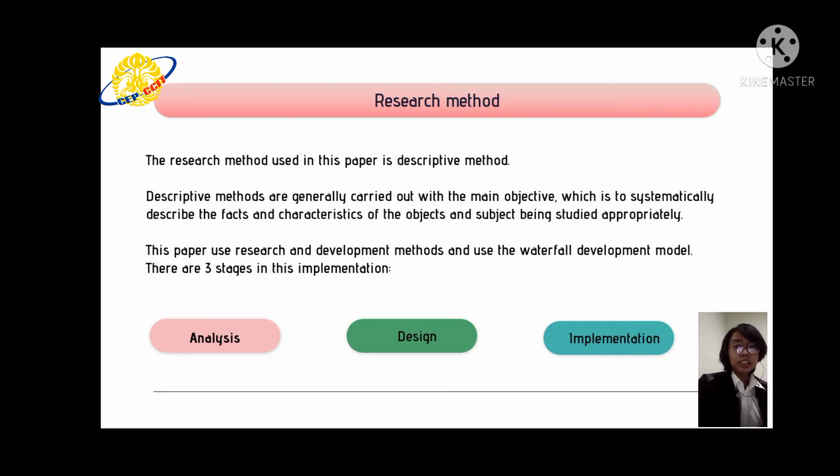The second stage is design stage. In the process that includes series of steps to cover all aspects of software being built. The last stage is implementation stage, that is the form of realizing the existing design is ready to be used.